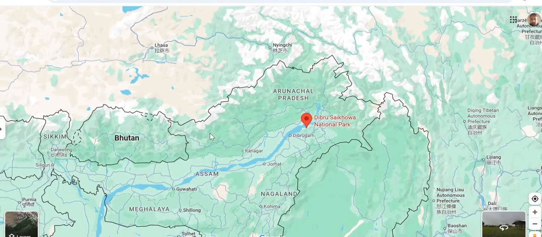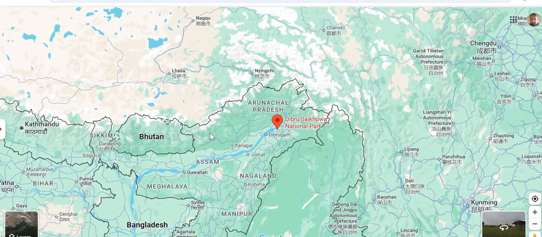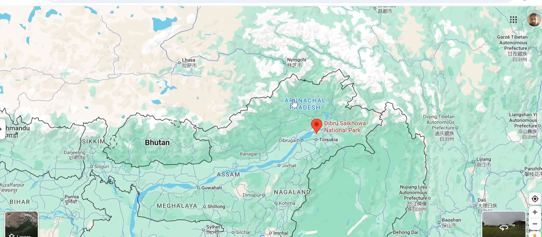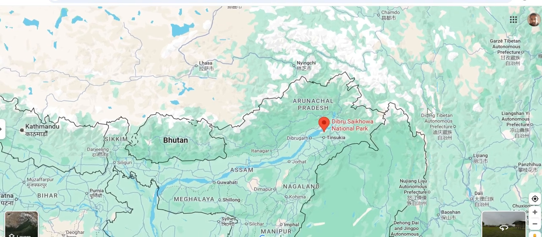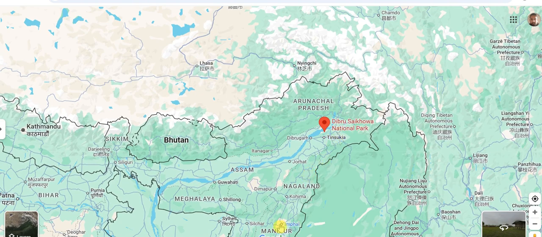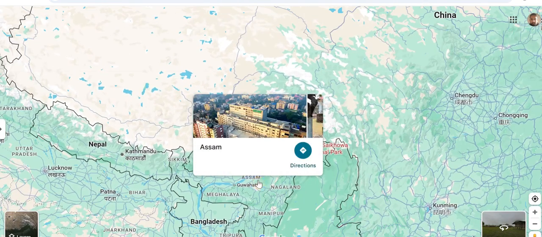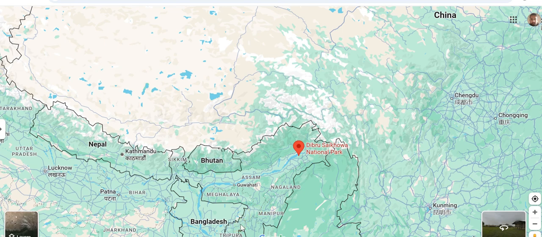Now when we talk about Assam, let's understand a few important things. What are the neighboring states and countries Assam has? I think Assam has only two neighboring countries, Bhutan and Bangladesh. States, it has Arunachal Pradesh, Nagaland, Manipur, Meghalaya, West Bengal. If we go here, it has Tripura and Mizoram. So all these states are the neighboring states of Assam. So please check that one.